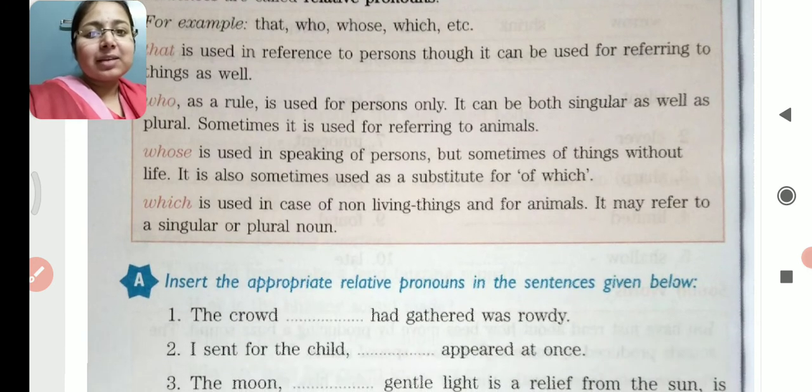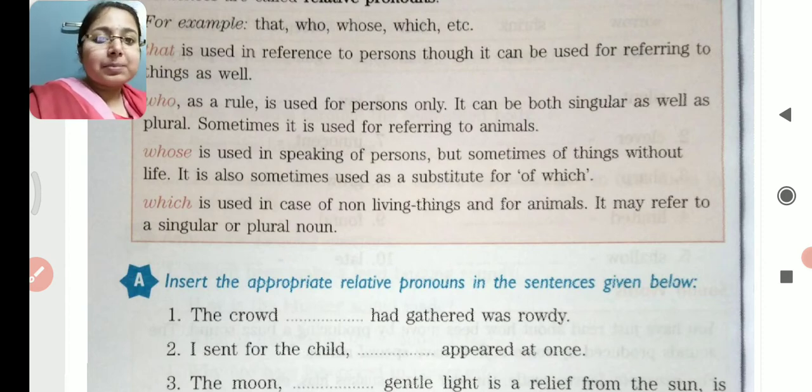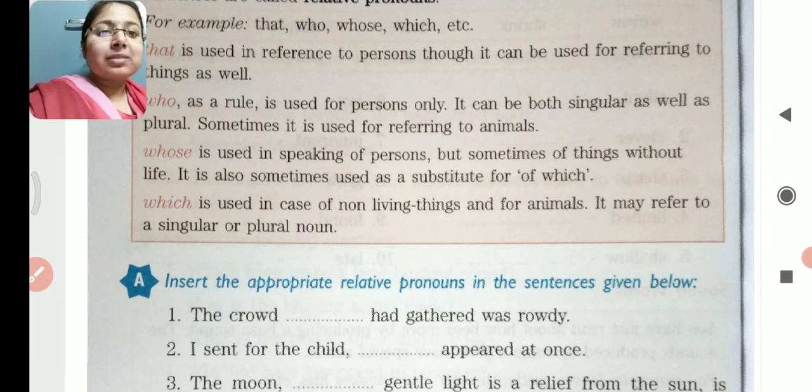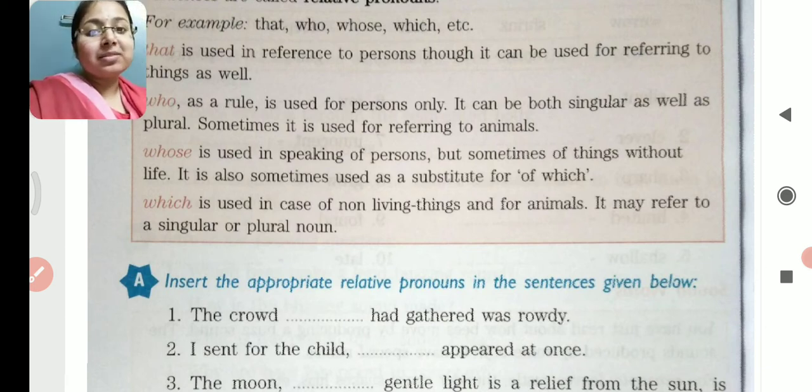Next is whose. So whose is used in speaking of persons but sometimes of things without life. Things without life means non-living things. It is also sometimes used as a substitute for of which. तो हम लोग substitute means उसकी जगह पे हम लोग of which की जगह भी कभी कभी whose का use करते हैं. And one more point students, that whose is used in order to show possession. Possession दिखाने के लिए या ownership.